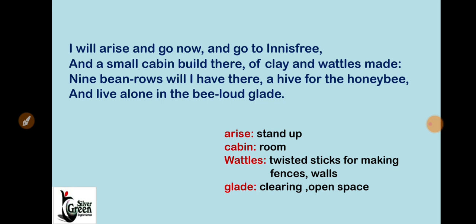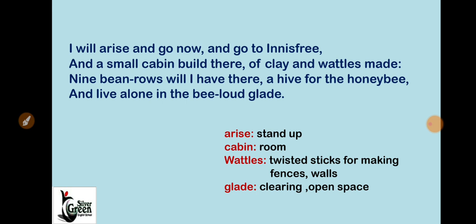So here the poet tells us that he will stand up and he will go to Innisfree, where he will build a small hut, a small room which is made of clay and wattles.